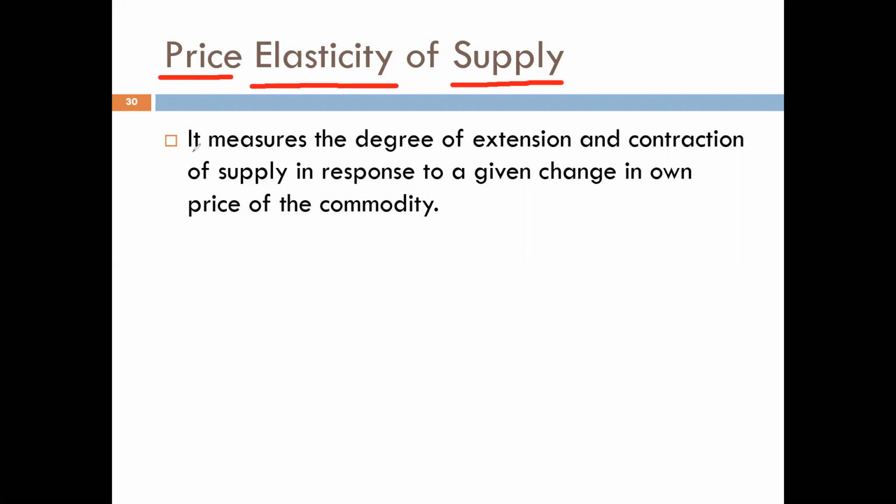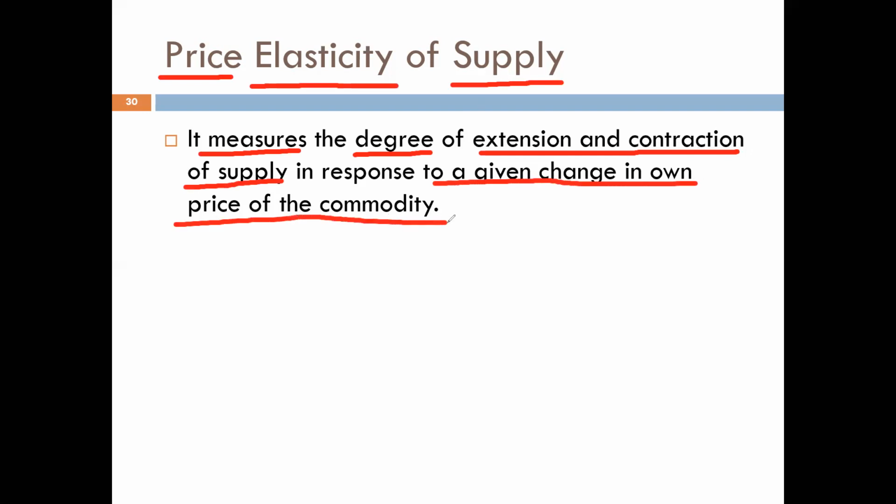So therefore price elasticity of supply measures the degree of extension and contraction. तभी हम बात क्या कर रहे हैं? extension और contraction, because extension और contraction होती ही कब है? When there is a change in own price of the commodity. So price elasticity of supply measures the degree of extension and contraction of supply in response to a given change in own price of the commodity.